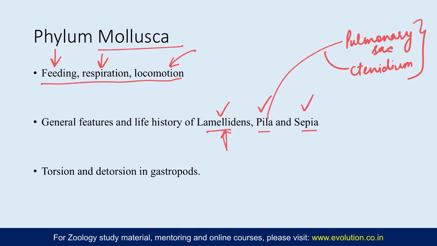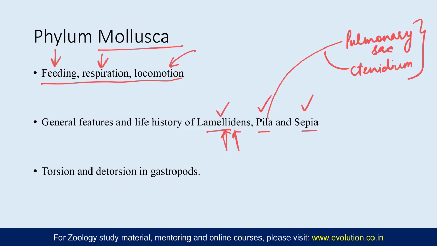So it has a pair of gills which are present on either side of the body and the mantle, and each gill consists of two laminae, the outer and the inner. So there are in total four laminae, and each lamina also has an outer and inner lamella. So the structure is very complex in case of Lamellidens, so you need to focus. These are filter feeders, and these are the bivalve mollusks, so in them the respiration is completely different.